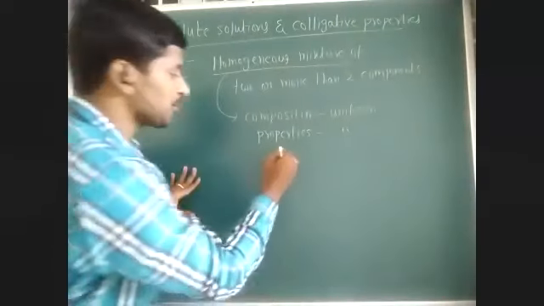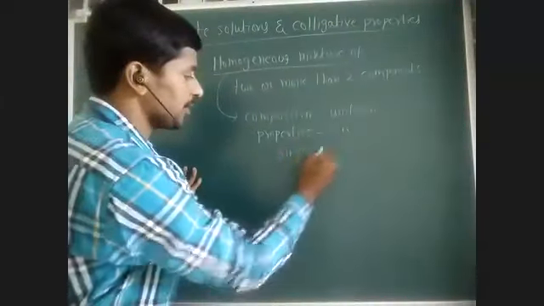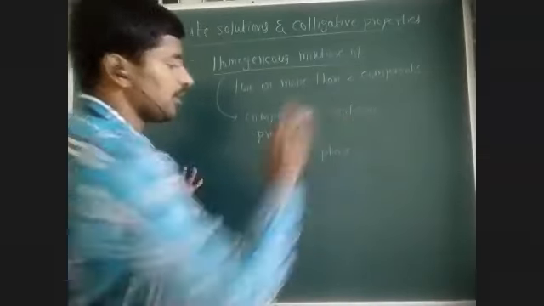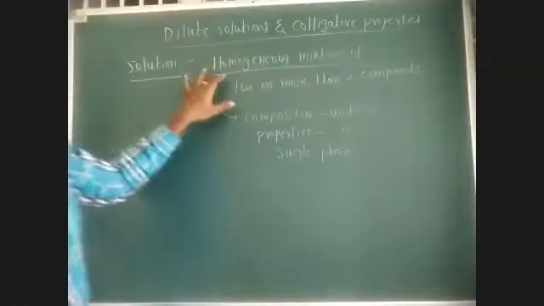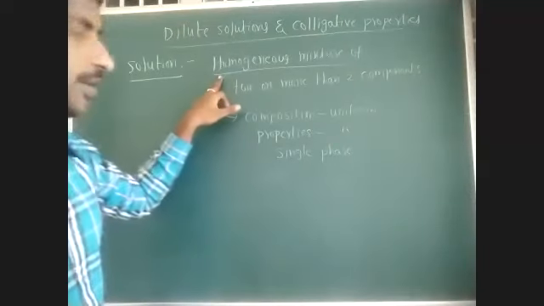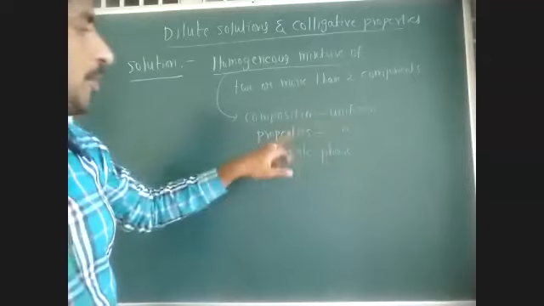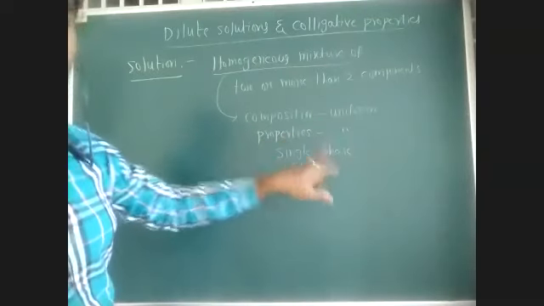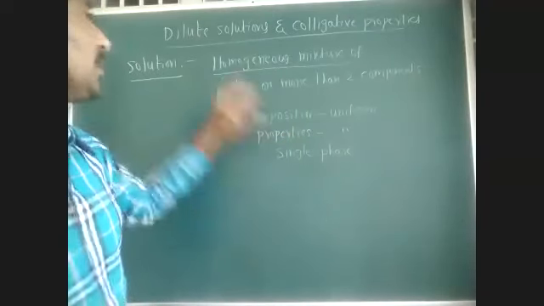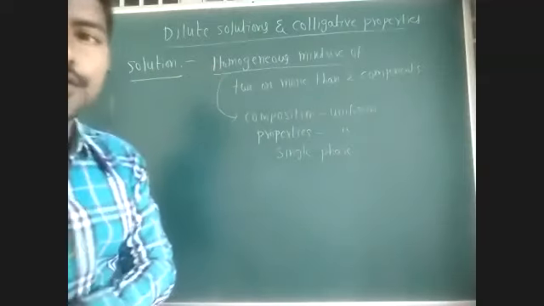It has to possess only one phase, a single phase. Then such a solution is said to be a homogeneous solution.